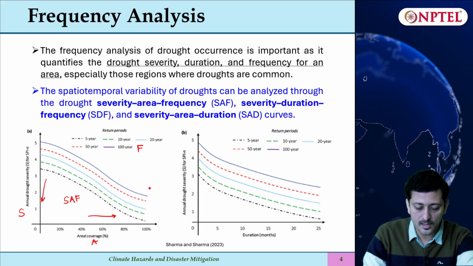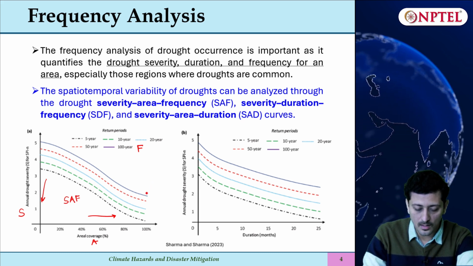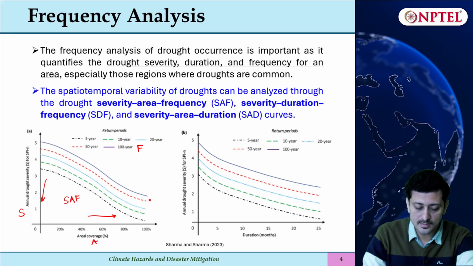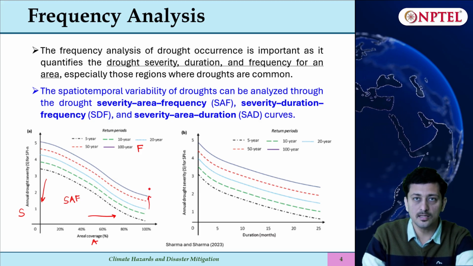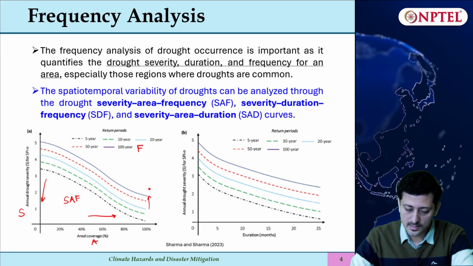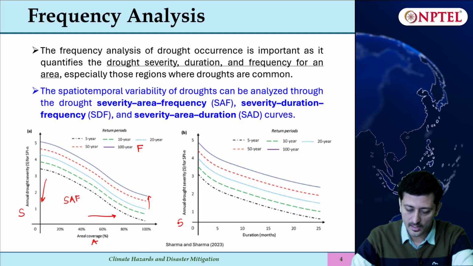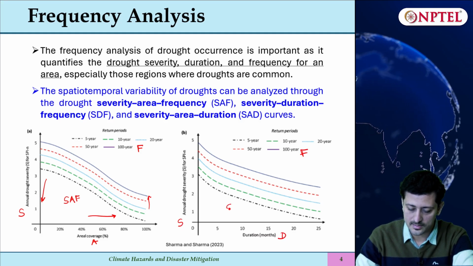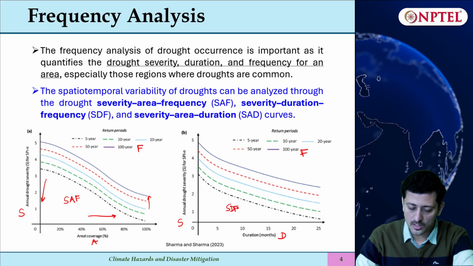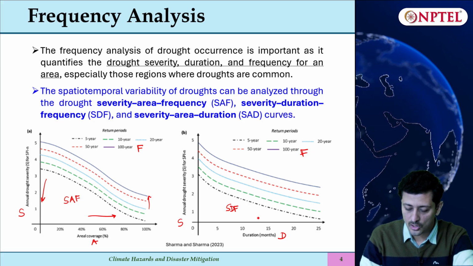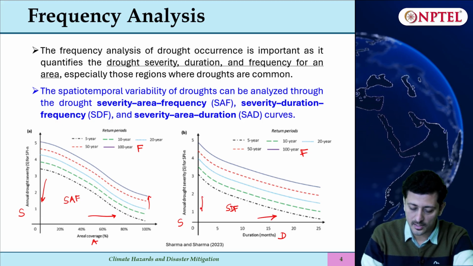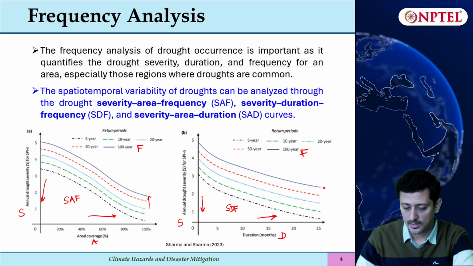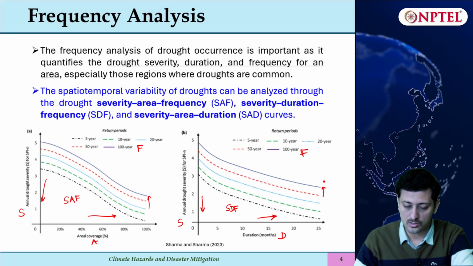For higher return periods, that is where the frequency is less, you can see that the severity is more. Next is your severity, duration and frequency curve, that is SDF curve. So here also you can see that as your duration increases, your severity is decreasing and the return period effect is also felt here.